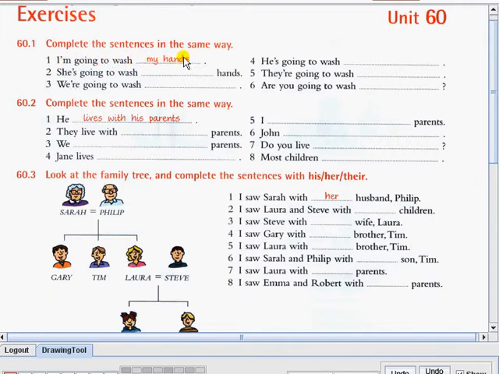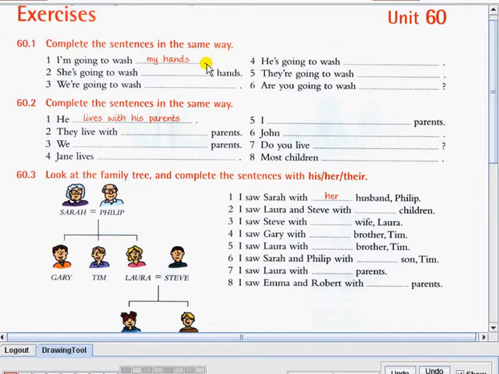The possessive adjective for I is my, because I'm talking about myself, right? I'm going to wash my hands. So you can pause the video and then answer this activity on your own, and I will show you the answers later.